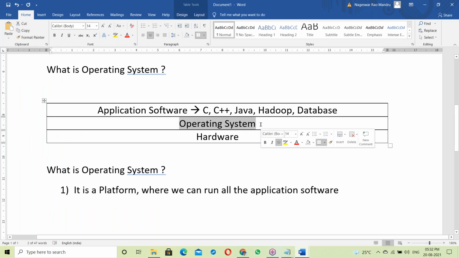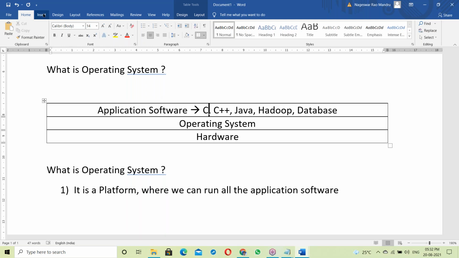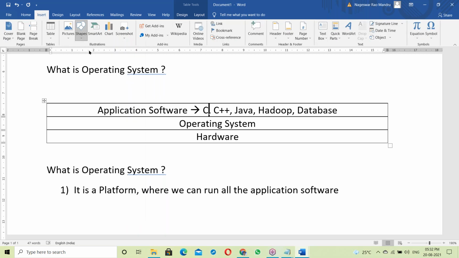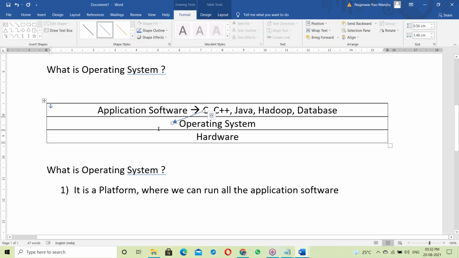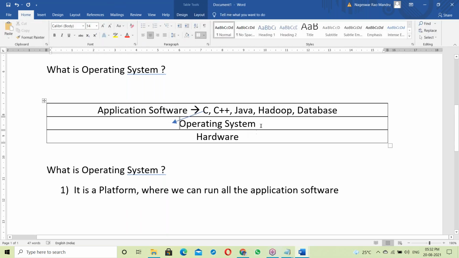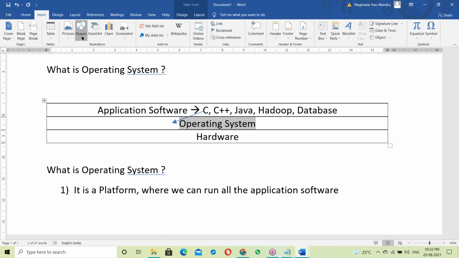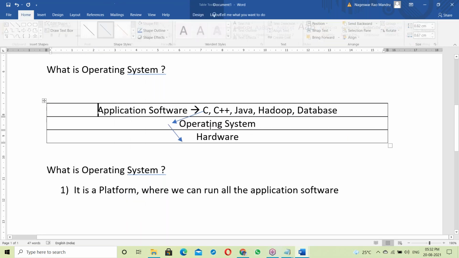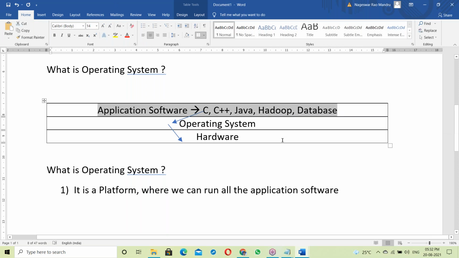Not only does it act like a platform, suppose these application programs, maybe a Java program or a C program, deliver some output. The output of all these programs first of all goes to the OS, and then it is transferred to the output device.